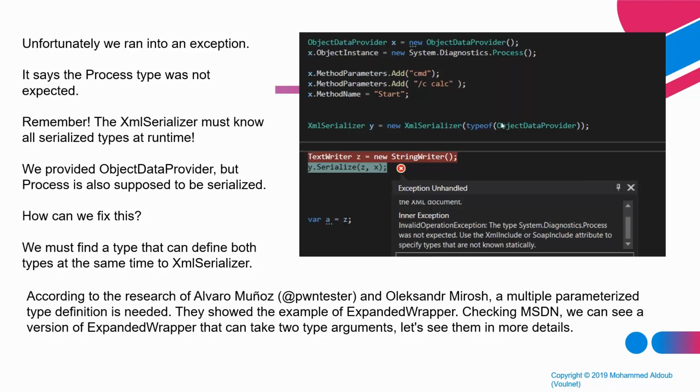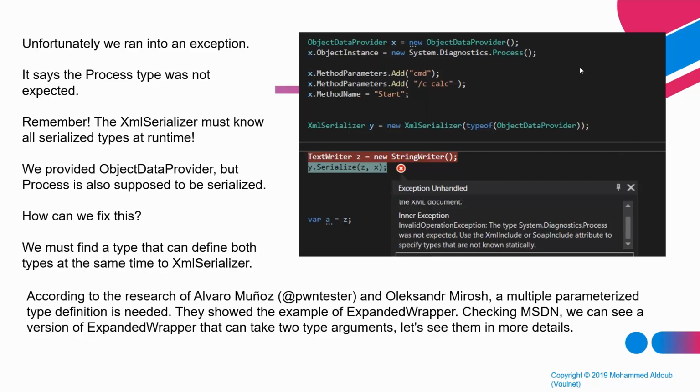As we said, XML Serializer has a condition that you must define the type of object it will deserialize. In this case, we only give it the object data provider class. We didn't give it the internal class itself. So that's why it doesn't expect this process class inside it, so it will not be able to serialize. So how can we bypass this?